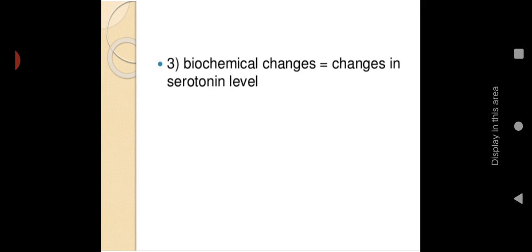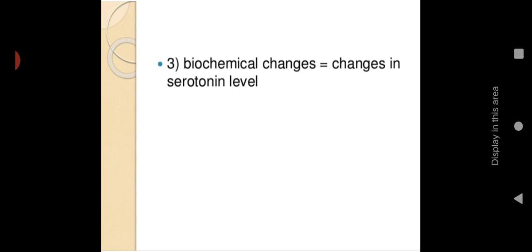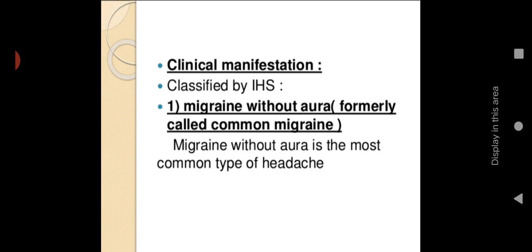The second theory says pain is due to muscular tension. Then the third theory says there are biochemical changes in serotonin level. In our brain, serotonin neurotransmitters are there, and because of any changes in the neurotransmitter, the pain occurs. Then signs and symptoms: migraine is classified as migraine without aura, formerly called common migraine.